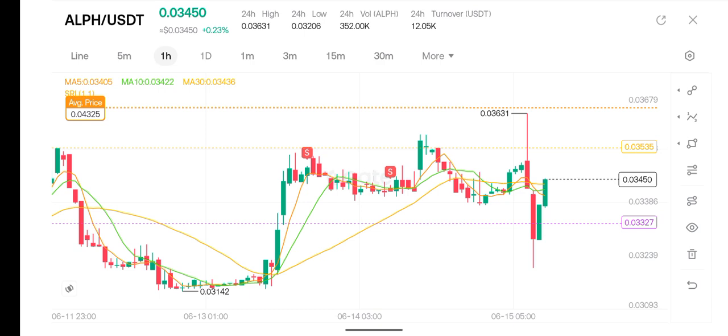We can see that there's a shooting star at this particular point, where we have a bearish engulfing pattern and also a shooting star that was preceded by another bearish candle, and sharply there was a market recovery here. And currently we have the price at 0.03450. So let's head to the 4 hour time frame.